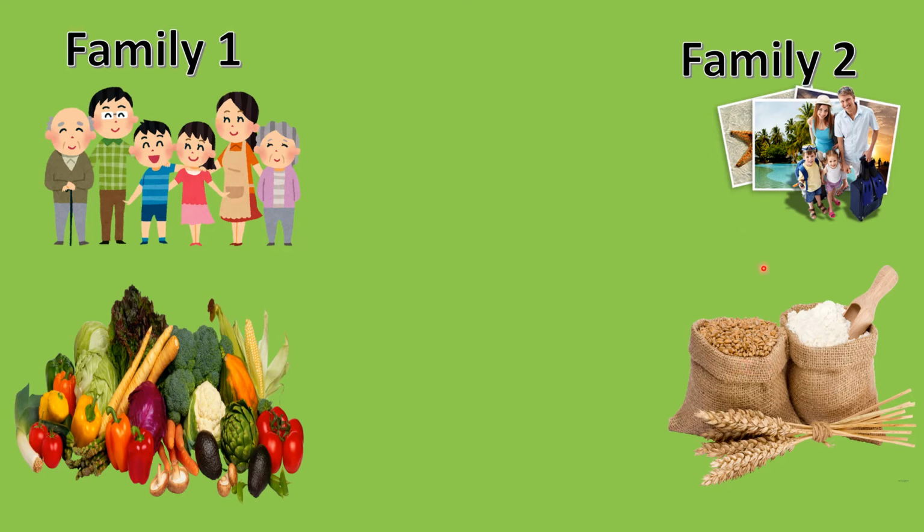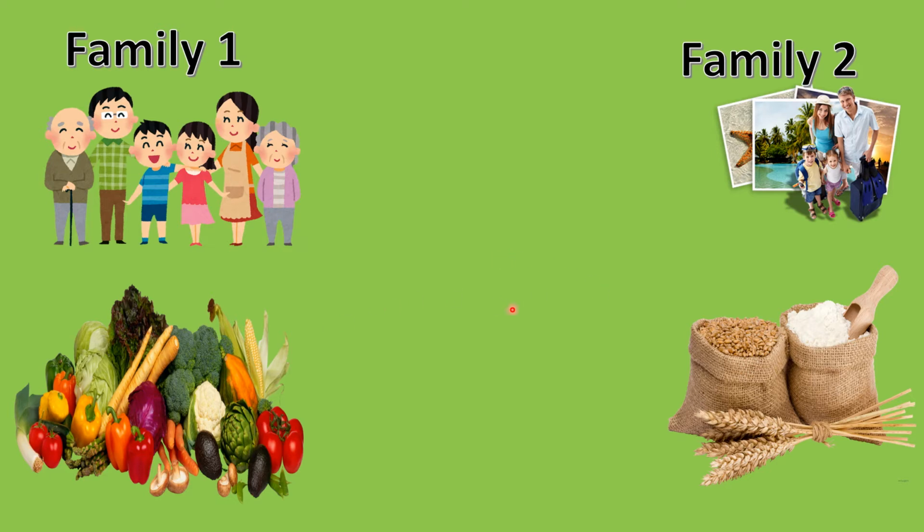Now, if family 2 needs some vegetables, they want to eat some vegetables, they will go to family 1 and tell family 1 to give them vegetables. Family 1 will give them vegetables, but only on one condition, that family 2 will give them their wheat or rice, whatever family 1 needs. So this was the way through which ancient people used to buy things.